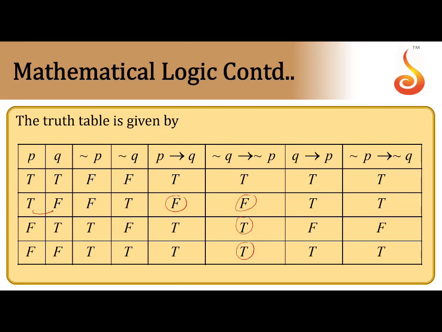There are two terms: tautology and contradiction. Tautology means all the final truth values are true.